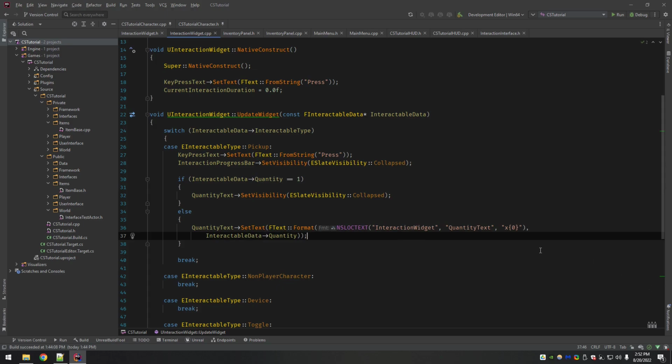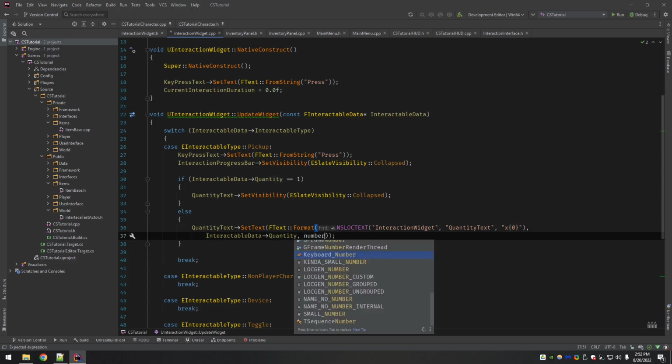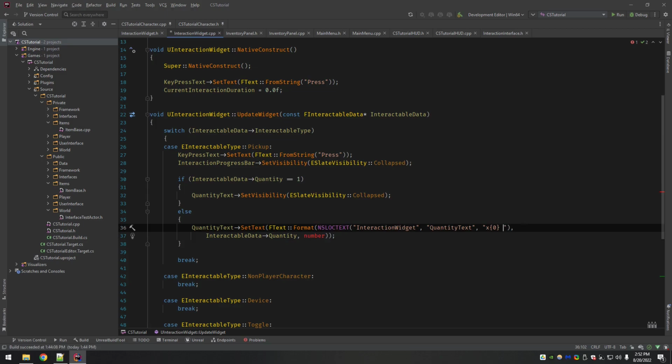What this is doing is saying I want to take in argument 0 and use it here. If I had another number here, then I could do something like argument 1, right? So they're 0 indexed. Anywhere you would write 0 in brackets would pull this quantity. Anywhere you write a 1 would pull the second number.